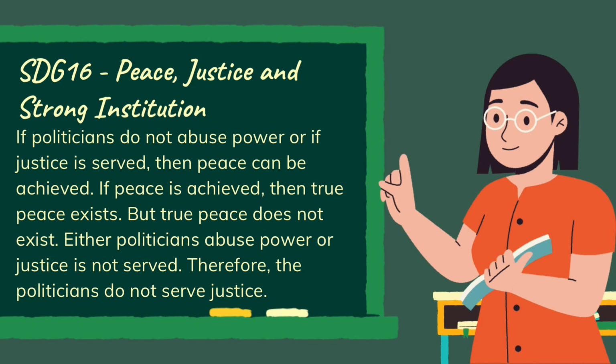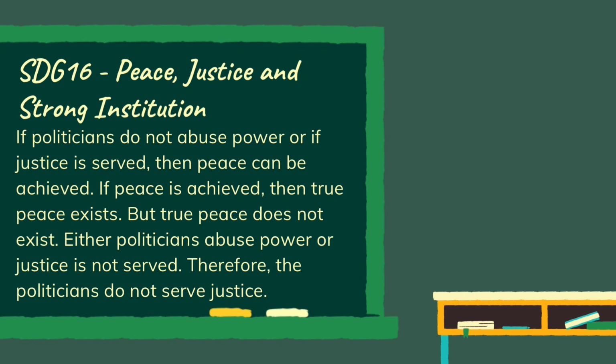Lastly, SDG 16. If politicians do not abuse power or if justice is served, then peace can be achieved. If peace is achieved, then true peace exists. But true peace does not exist. Either politicians abuse power or justice is not served. Therefore, the politicians do not serve justice.